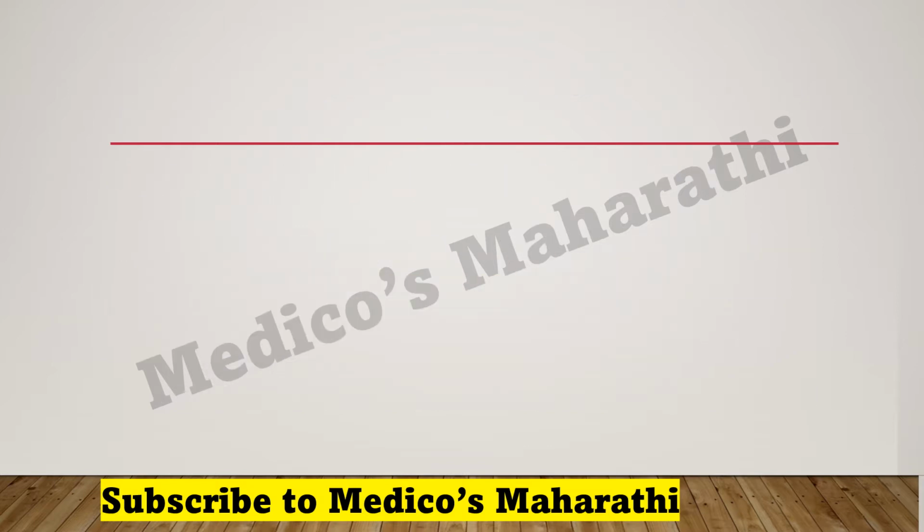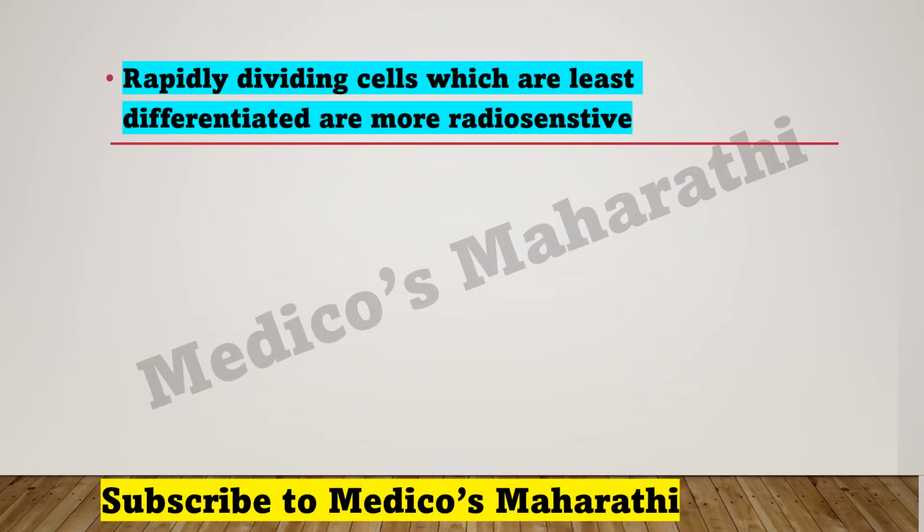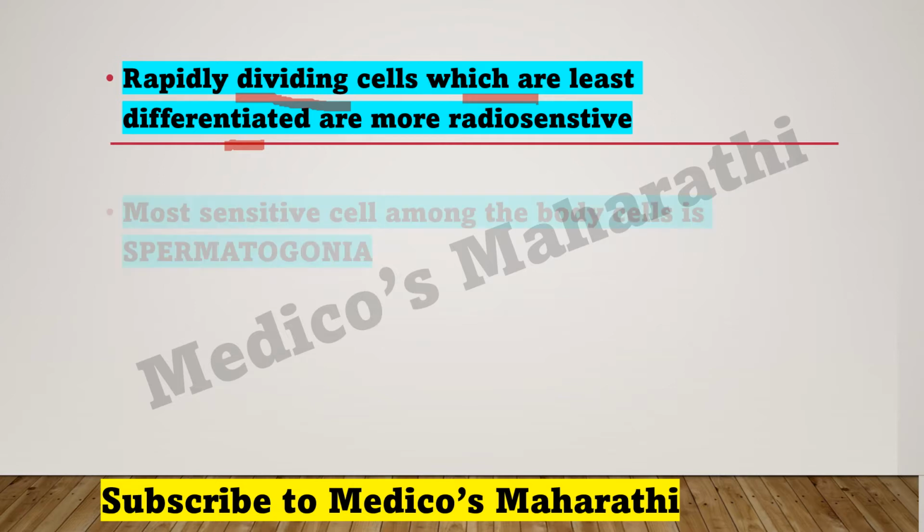First thing is that rapidly dividing cells which are least differentiated. Only rapidly dividing cells are not radiosensitive. The rapidly dividing cells which are also least differentiated are more radiosensitive. So if the examiner writes rapidly dividing cells which are least differentiated are more radiosensitive, then it's a correct choice.